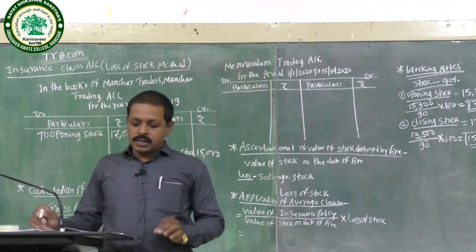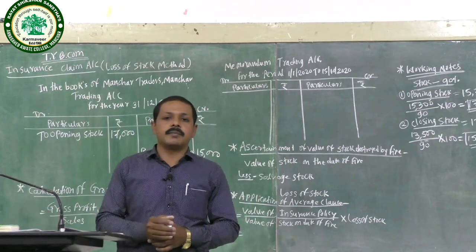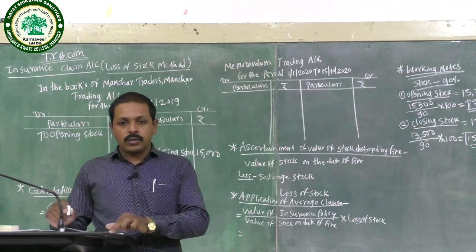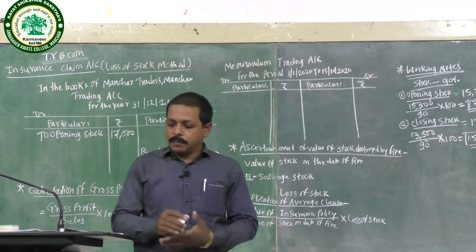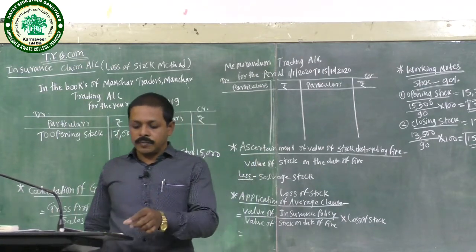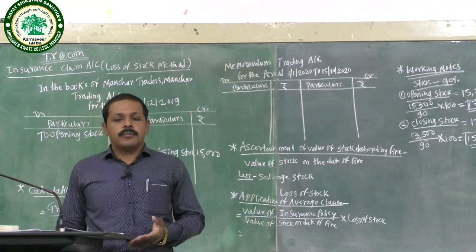Continuing the problem: a fire occurred in the business premises of Mansar Traders, Mansar, on 15 October 2020. Ascertain the loss of stock and prepare a claim for insurance.